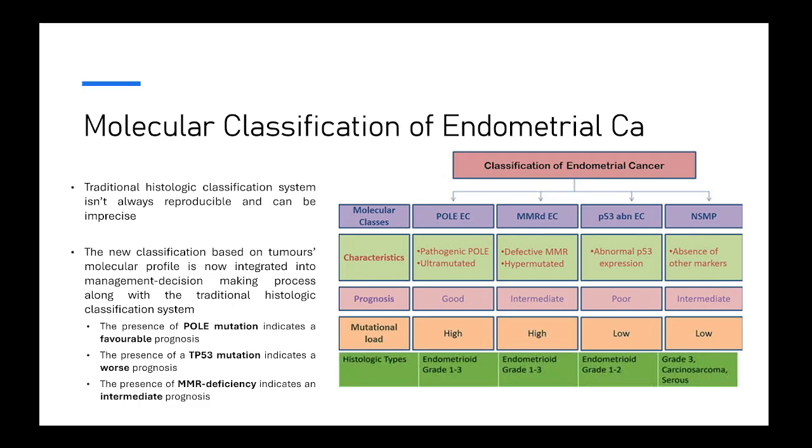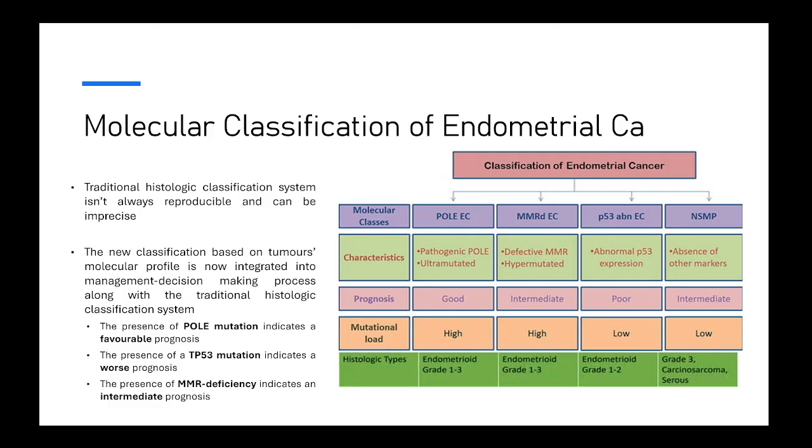Okay, so this was the classic historical classification of endometrial cancer. In the last decade, there is a new classification that has emerged, which is called the molecular classification. The reason this has been developed is because the traditional histological classification is not always reproducible and can be imprecise.